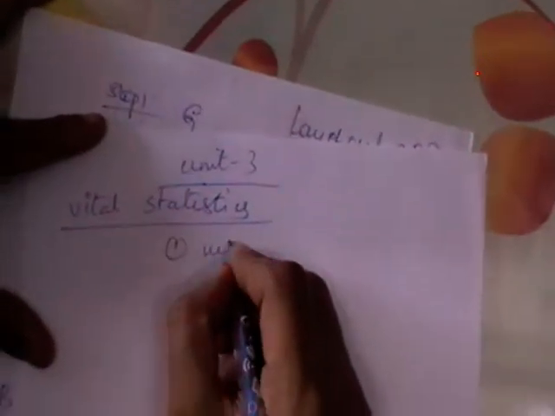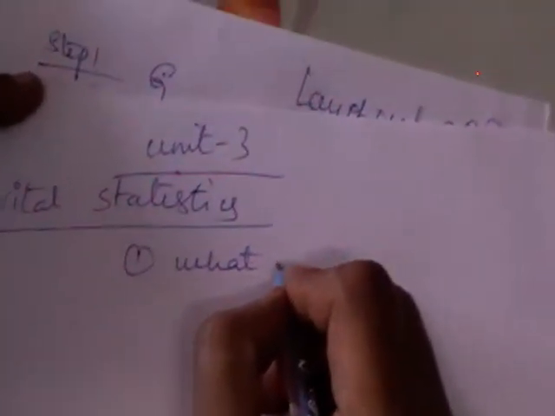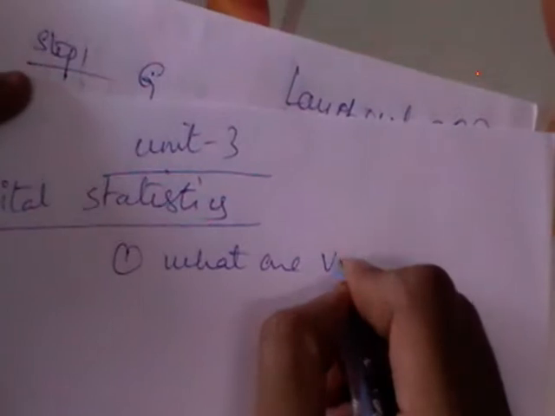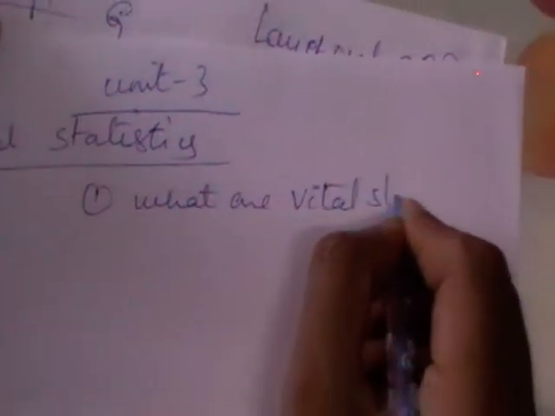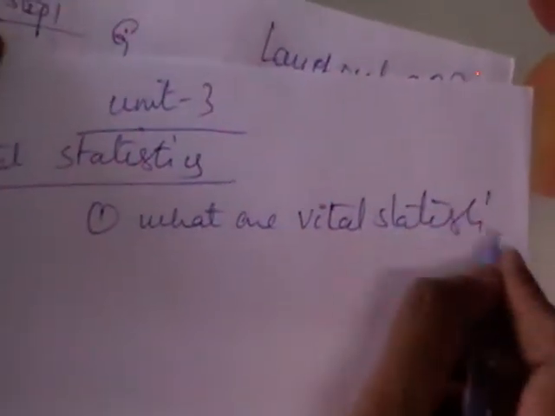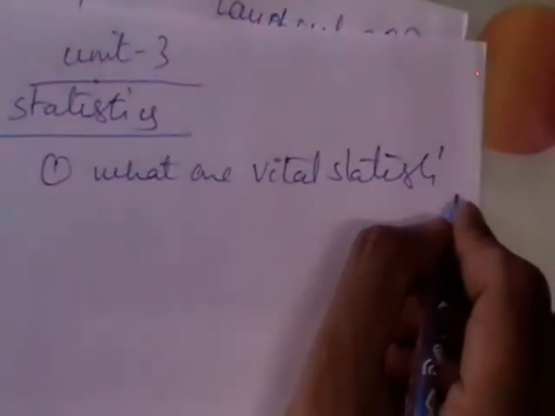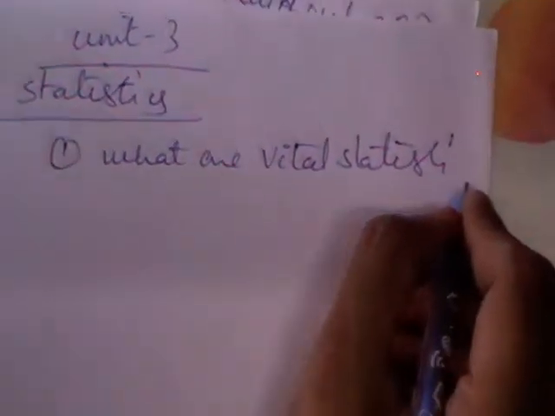I think there is not much to discuss for Unit 3, as Unit 3 itself is very small. What is Unit 3? Vital statistics. Under vital statistics, what are vital events? You will get many short answers from here. What are vital statistics? I think you know births, deaths, migration, immigration are called vital events, and the data on those are called vital statistics.